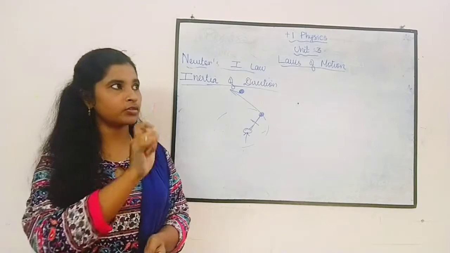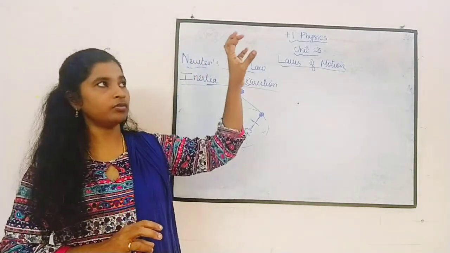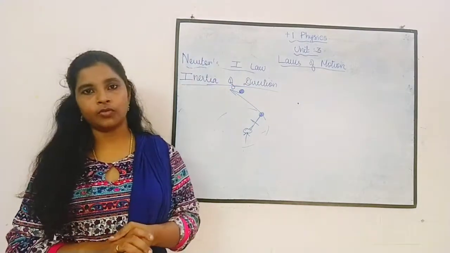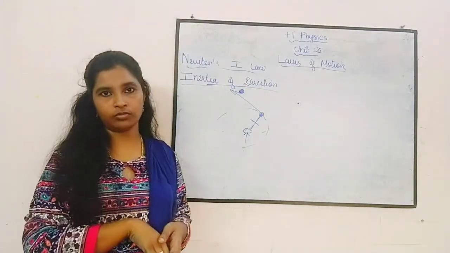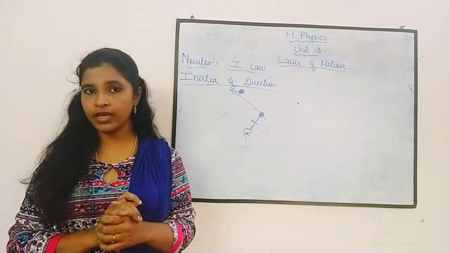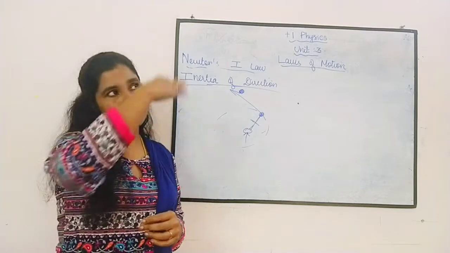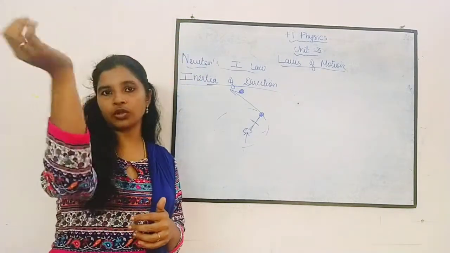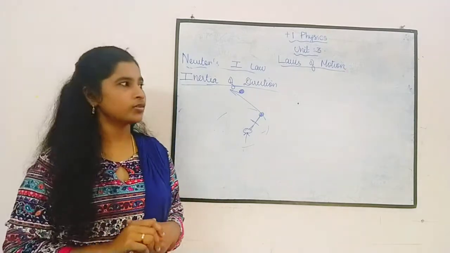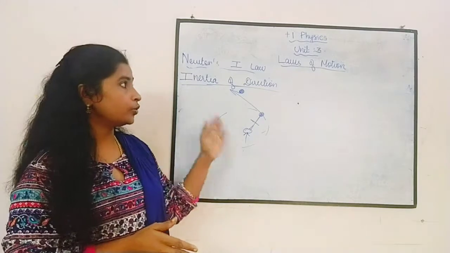Similarly, if you throw a stone at a mango fruit hanging in a tree, when you apply a force on the mango, the mango will fall down, not the branches of the tree. Why? Because I am applying the force on the mango. So it is not affecting the branches, எப்படி இருக்குதோ அப்படியே தான் இருக்கும். எங்க force கொடுத்தனோ அங்க இருந்து தான் அது சேஞ்ச் ஆக முடியும். So these are some common examples. Hope you understood Newton's first law.